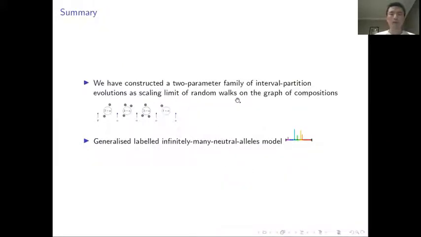To summarize, we have constructed a two-parameter family of interval partition evolutions, and they are the scaling limits of random walks on the graph of compositions, the scaling limit of such Chinese restaurant processes, and we have an interesting application which generalizes the labeled infinitely-many-neutral-alleles model of Ethier and Kurtz. Thank you for your attention.